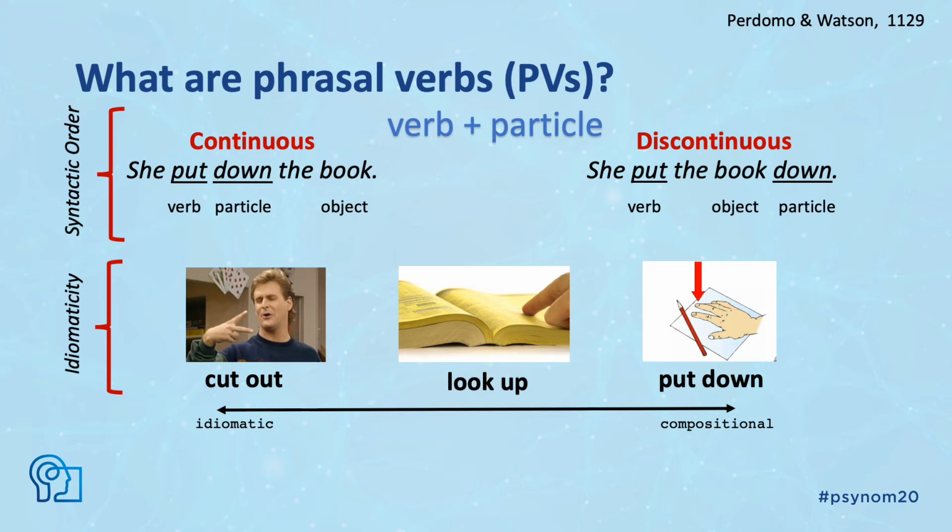In this project, we assess constructional preferences for phrasal verbs. Preferences for phrasal verb constructions are modulated by collostructional frequency, so how often a particular phrasal verb occurs in a particular construction. Additionally, according to corpus studies, idiomaticity can also affect order preference, with compositional phrasal verbs favoring the discontinuous construction and idiomatic ones favoring the continuous construction.